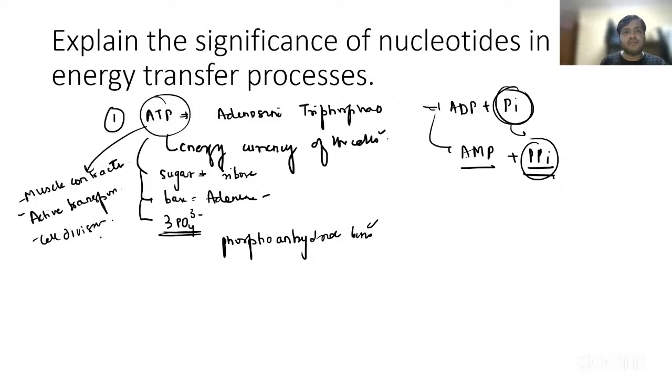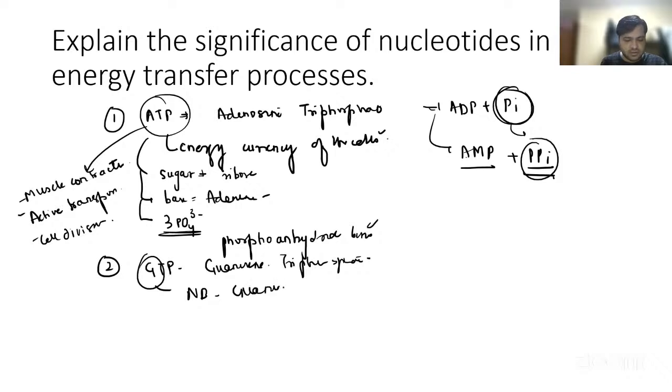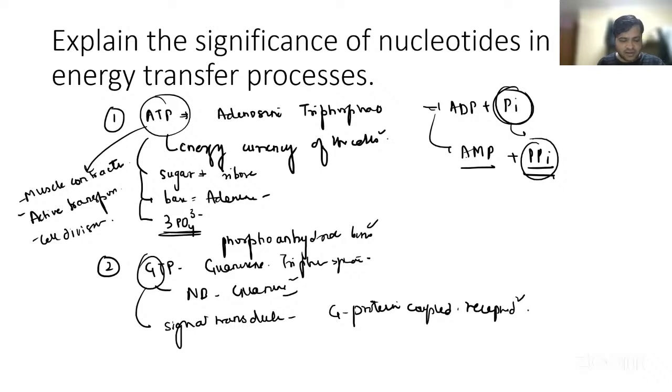We also have the other one, that is GTP, guanosine triphosphate. Remember, it is similar to ATP, but the nitrogenous base over here will be guanine. It also contains a high amount of these phosphate bonds. And remember, GTP is useful in signal transduction. For example, we have a receptor called the G protein coupled receptor. G proteins act as molecular switches in response to signals from outside the cell. So that is something you can remember.